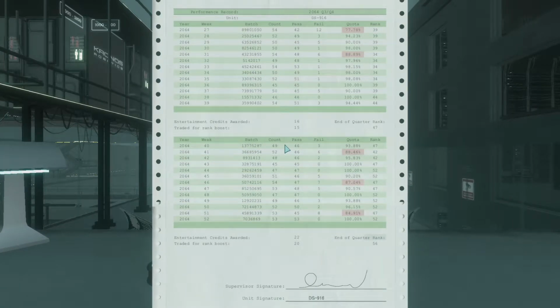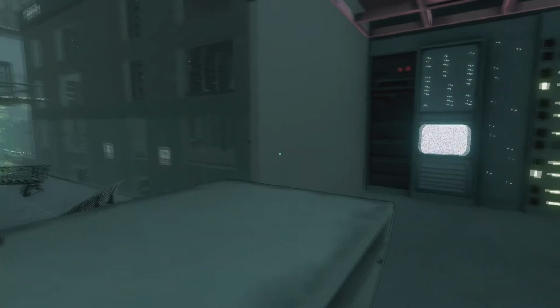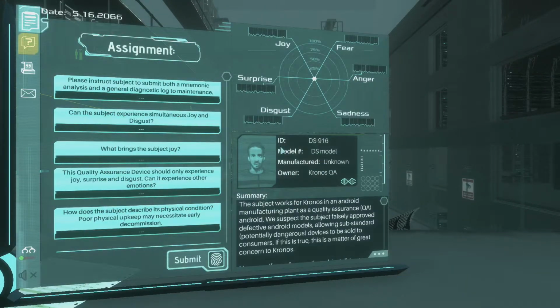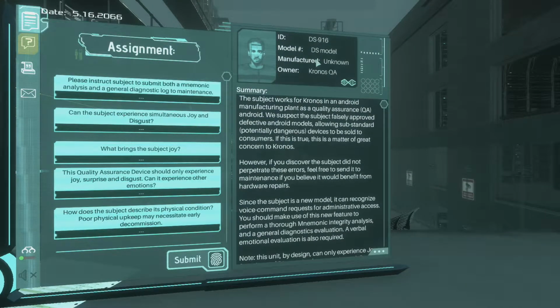What is this? Performance records, batches, numbers, entertainment credits awarded, traded for rank boosts. I don't know what that is, but it's a thing. All right, what's our job today? Let's see. All right, ID DS-916, DS model, manufacturer unknown, owner Kronos QA.